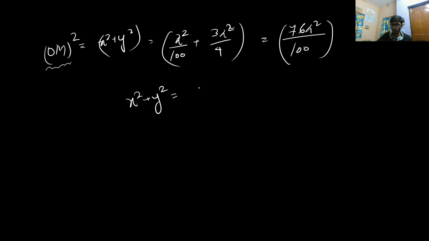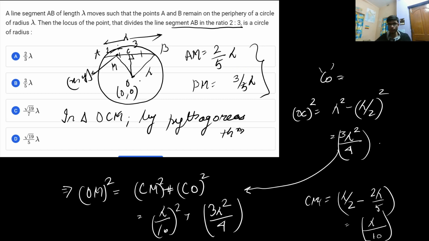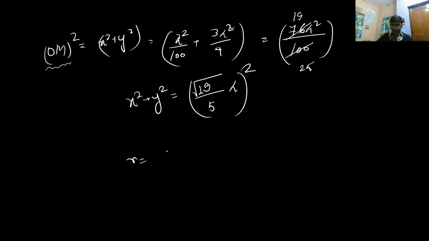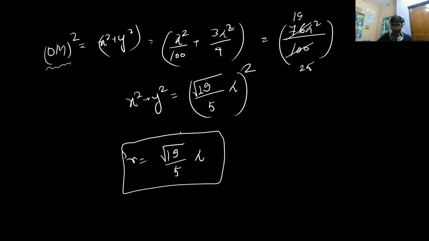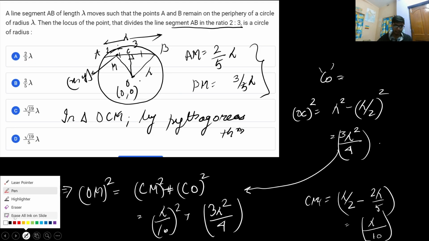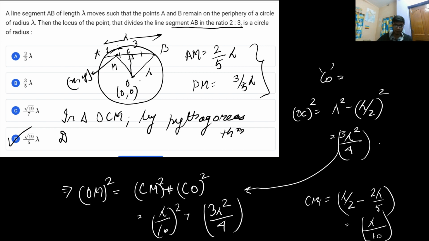That is x square plus y square is equal to, if you cancel out by 4, this will be 25 and this will be 19, so root 19 by 5 lambda whole square. This will give you the radius of the circle, the locus. The circle will have the radius r as root 19 by 5 lambda. So the right answer to this particular problem is option D.